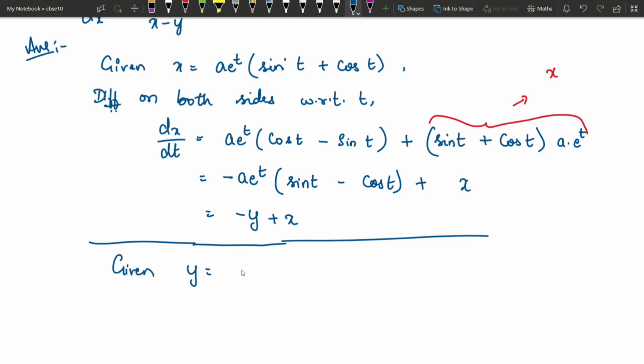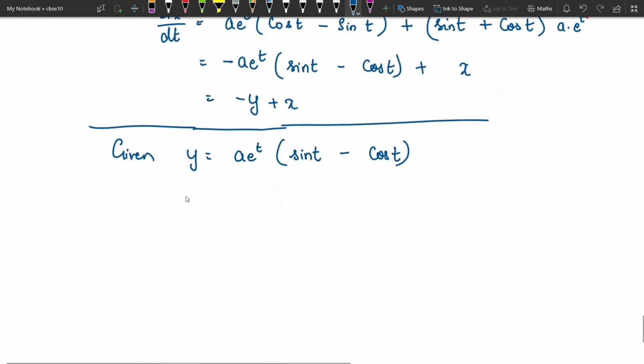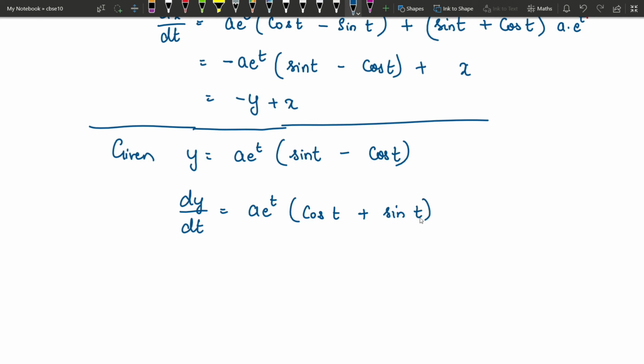Given y is equal to a into e power t into sin t minus cos t. Now we will differentiate this on both the sides with respect to t. We get dy by dt is equal to first function, write it as it is, differentiate the second function. Sin t derivative is cos t, minus cos t derivative is minus sin t, so it becomes plus sin t plus cos t... the second function, written as it is, into derivative of first function, a into e power t is a into e power t itself.